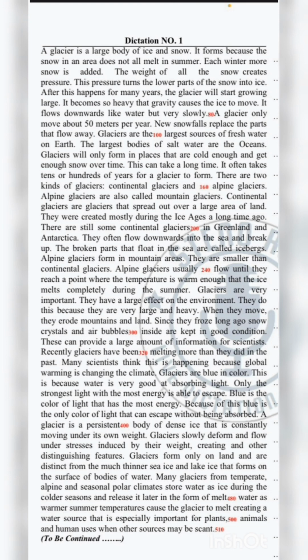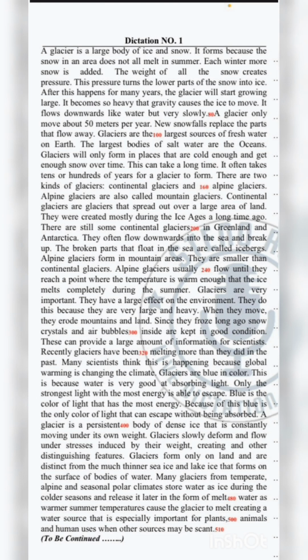A glacier is a persistent body of dense ice that is constantly moving under its own weight. Glaciers slowly deform and flow under stresses induced by their weight, creating crevasses and other distinguishing features. Glaciers form only on land and are distinct from the much thinner sea ice and lake ice that forms on the surface of bodies of water.